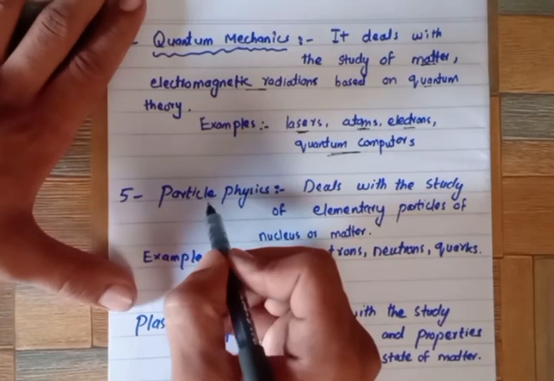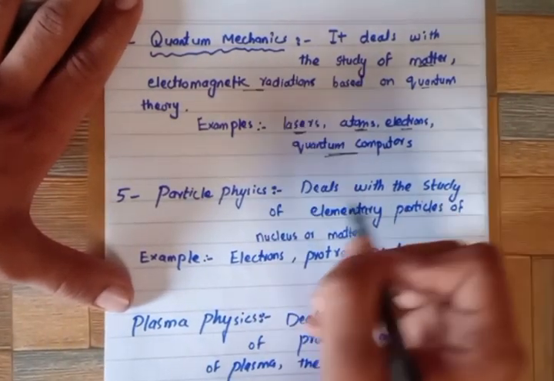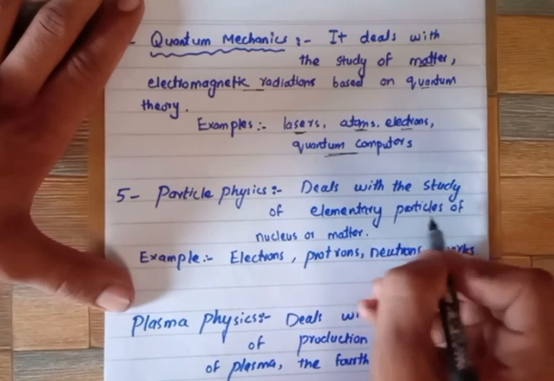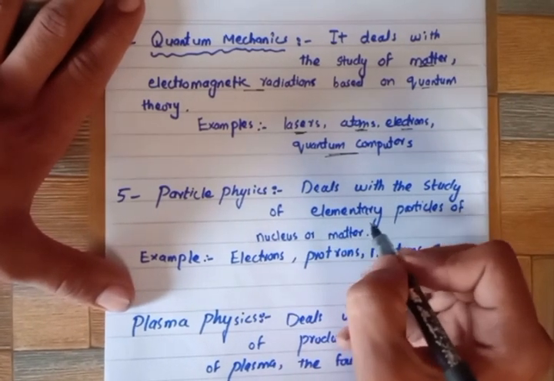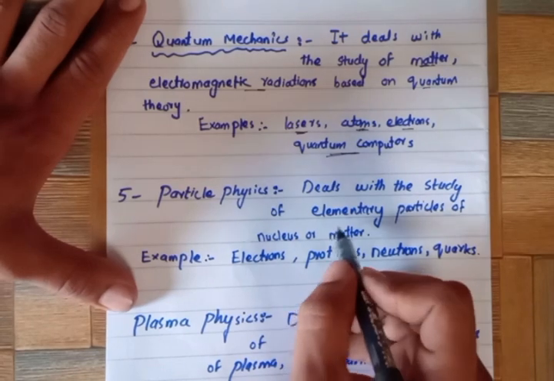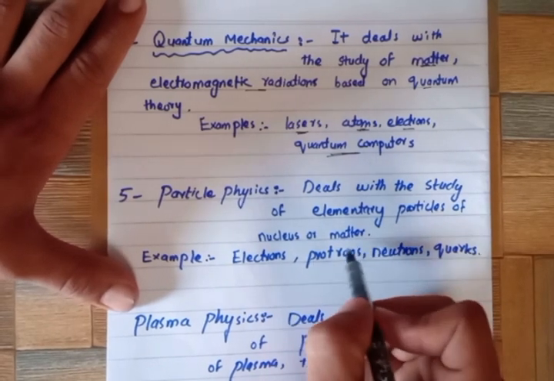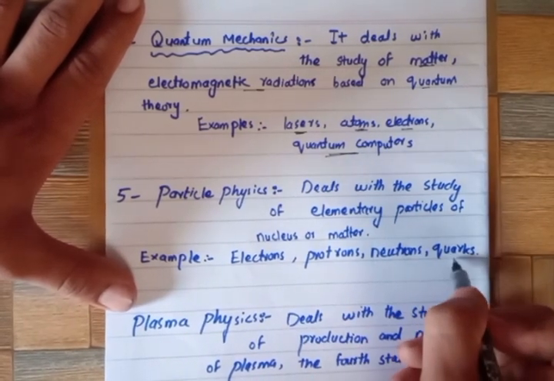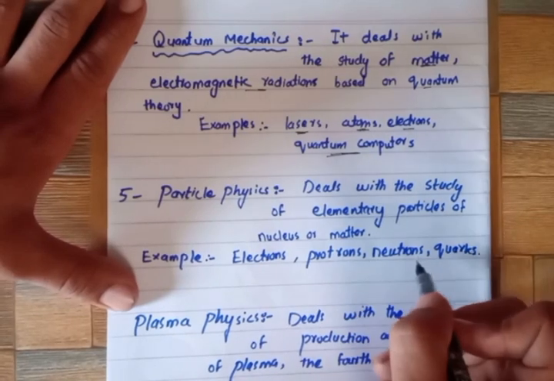Number five is particle physics. It deals with the study of elementary particles, the fundamental particles of the nucleus or matter. For example, electron, proton, and neutron. These are the fundamental particles of the nucleus or matter. Or quarks.